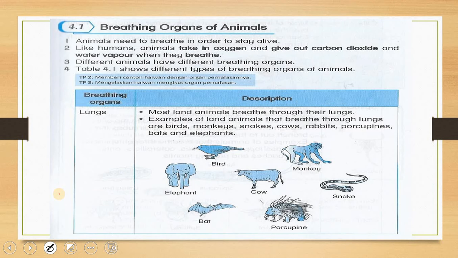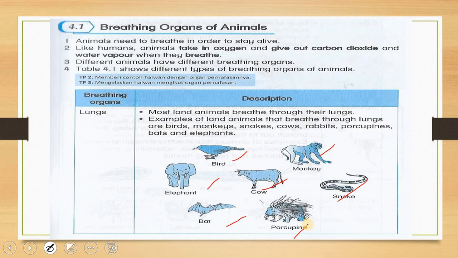Okay, so first, animals also breathe through their lungs. Most but not all animals breathe through their lungs. For example, elephant, bird, monkey, cow, snake, bat, and porcupine, ataupun landak.